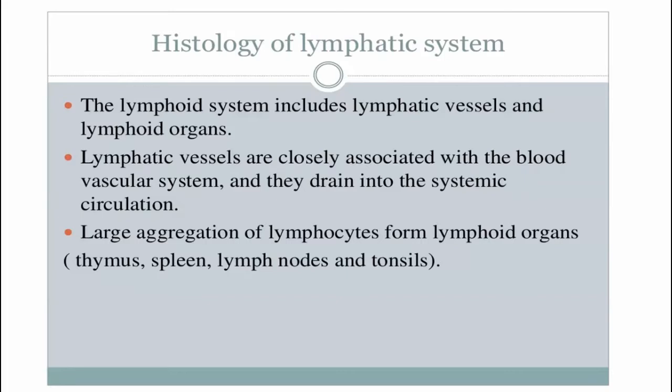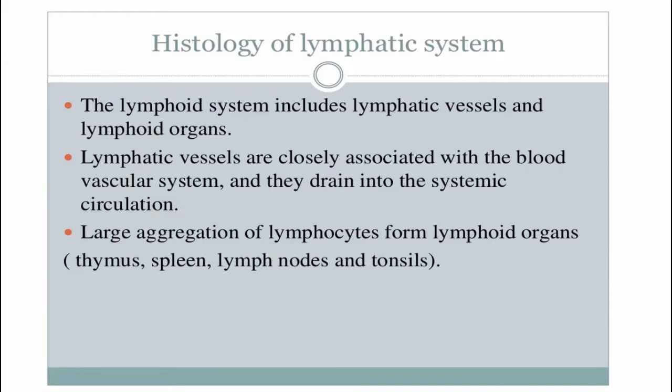They carry lymph from the organs of the body and transport it to the systemic circulation. And if the lymphocytes are aggregated, they form lymphoid organs such as thymus, spleen, lymph nodes, and tonsils.